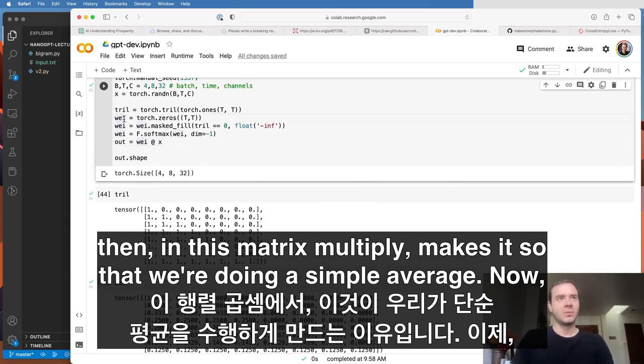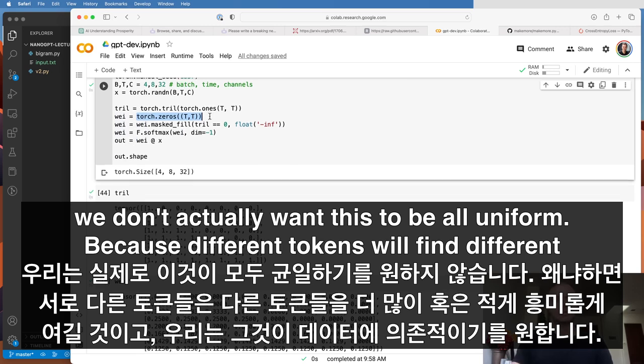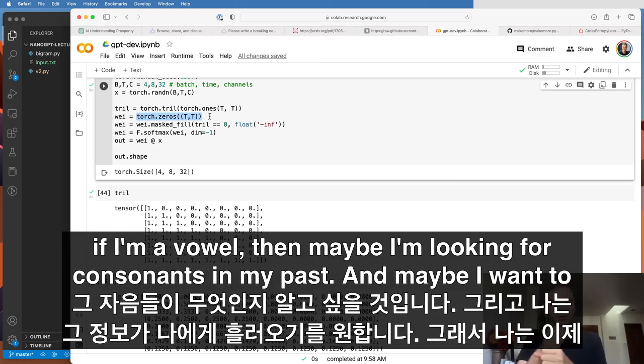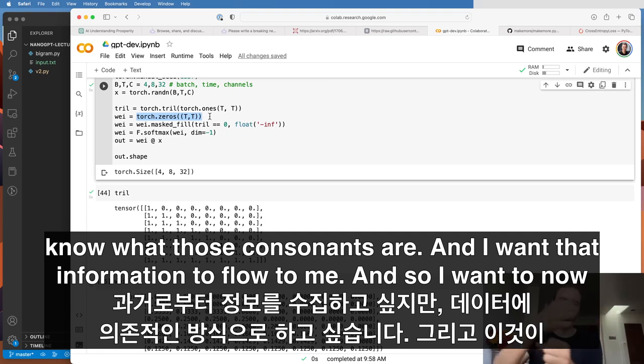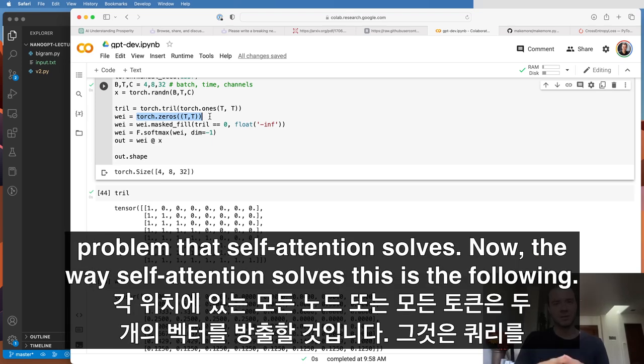Now, we don't actually want this to be all uniform because different tokens will find different other tokens more or less interesting, and we want that to be data dependent. So for example, if I'm a vowel, then maybe I'm looking for consonants in my past, and maybe I want to know what those consonants are, and I want that information to flow to me. And so I want to now gather information from the past, but I want to do it in a data dependent way. And this is the problem that self-attention solves.